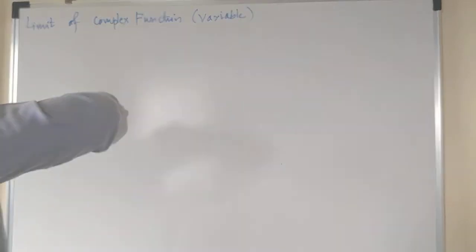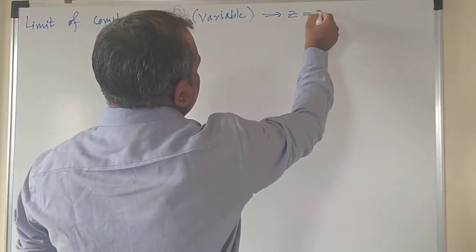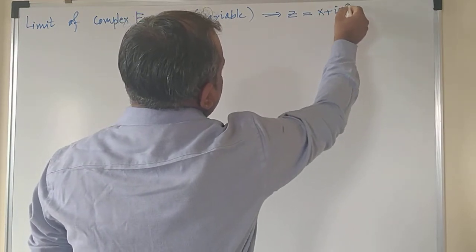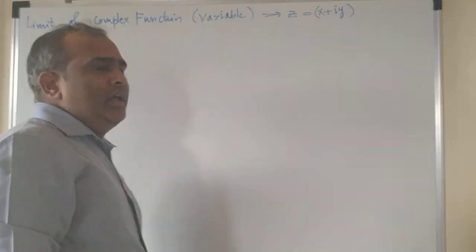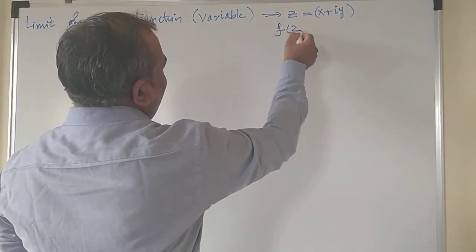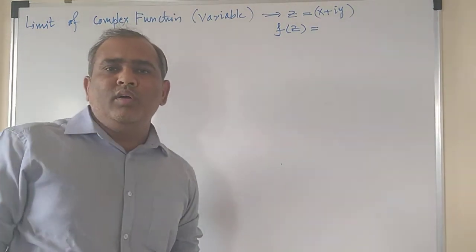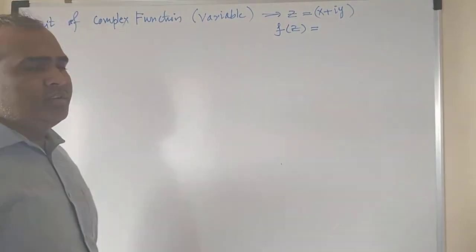So let us consider a complex function. A complex number z equals x plus iy is our complex number, and f of z is a complex function. Now, what is called the limit of a complex function?